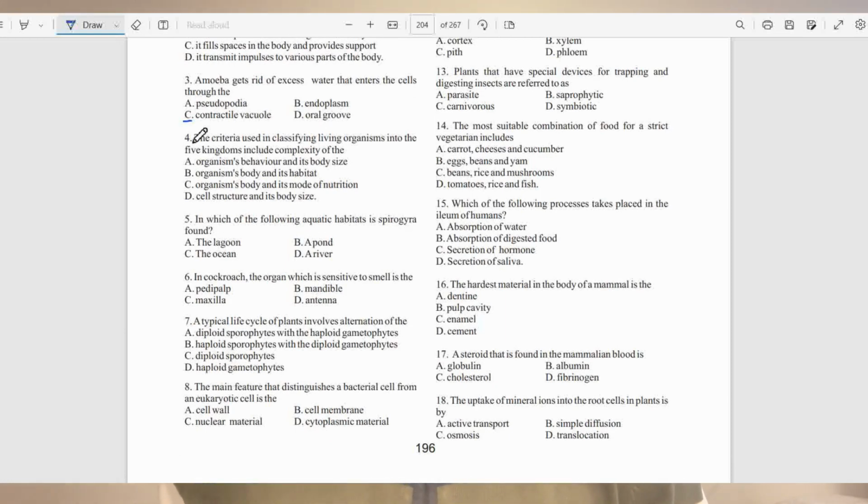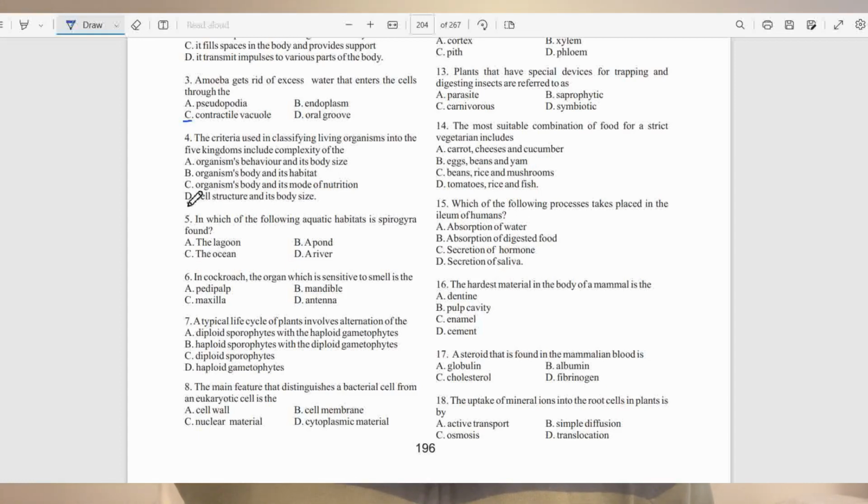Question number 4. The criteria used in classifying living organisms into 5 kingdoms include complexity of the organism, A, organism's behavior and its body size, B, organism's body and its habitat, C, organism's body and its mode of nutrition, D, cell structure and its body size.